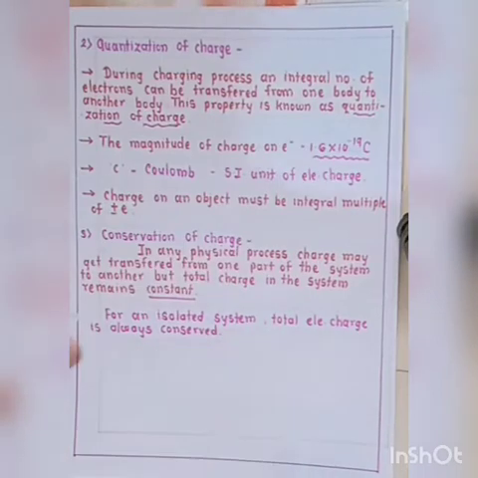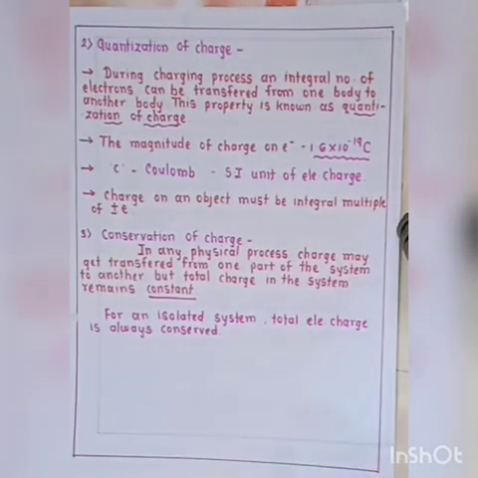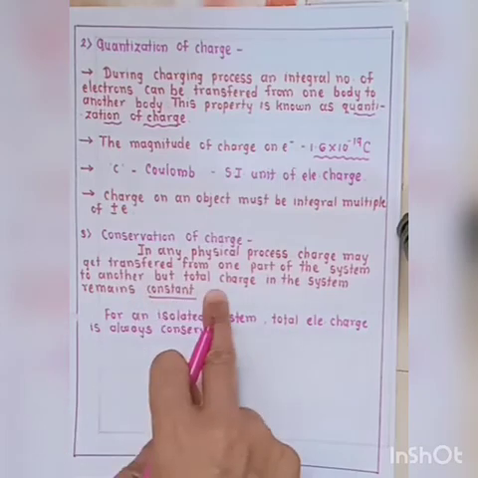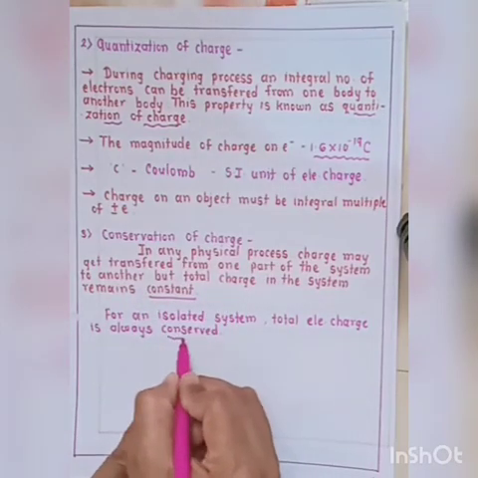So this is the conservation of charge, that is, charge may get transferred from one part of the system to another, but total charge in the system remains constant.